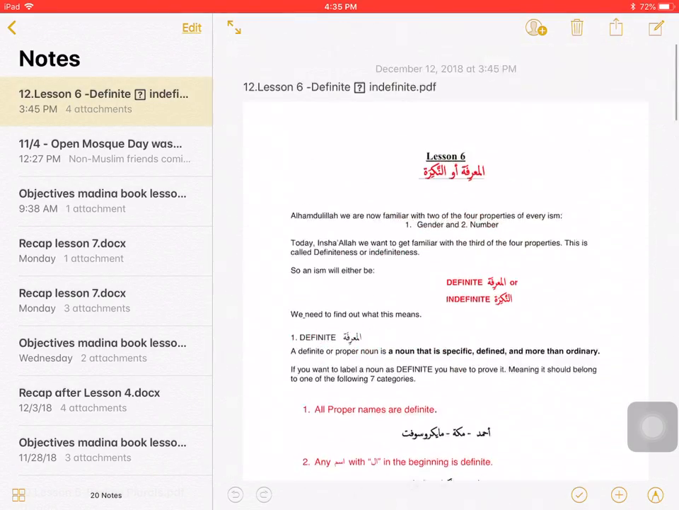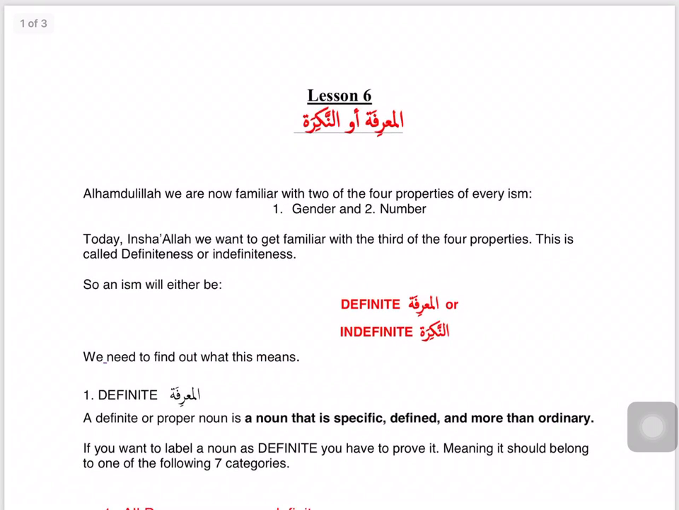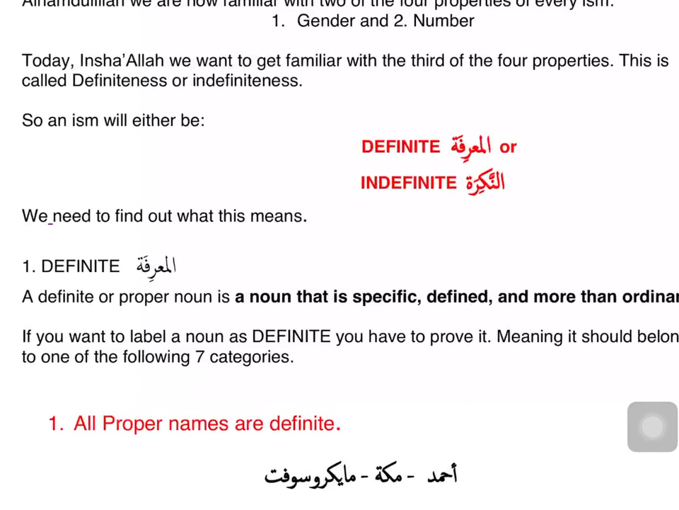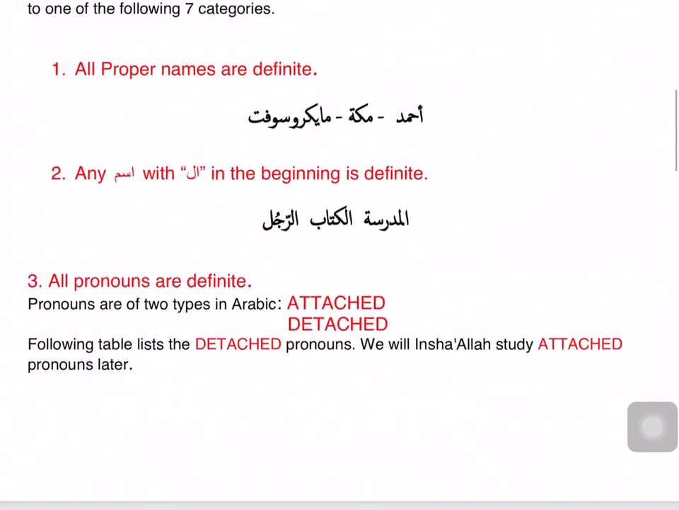Today we want to talk about the 3rd property of ism, which is ma'arifa or nakira. An ism is either ma'arifa or it is nakira. A ma'arifa ism is an ism that is specific, defined, more than ordinary. What in English you would kind of say proper noun, but it's more than that in Arabic. An ism can be ma'rifa in one of 7 ways. So today our purpose is to find those 7 ways, to learn about them, so we can tell if our ism is ma'rifa or nakira.